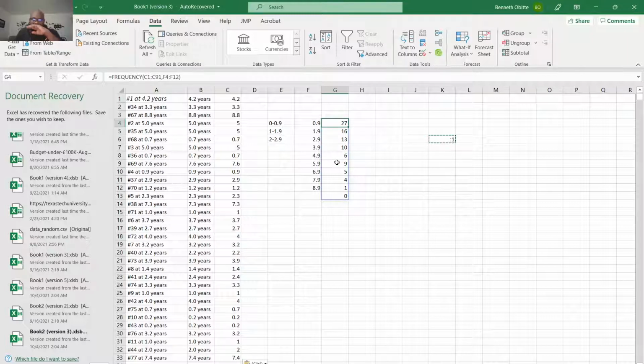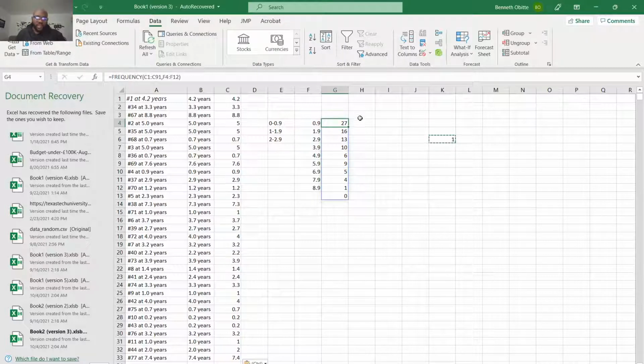Right, so what is this? This data is telling you how many individuals within this age group died. 27 individuals died within this age group. This 16 died within 1 to 1.9 years old, right?